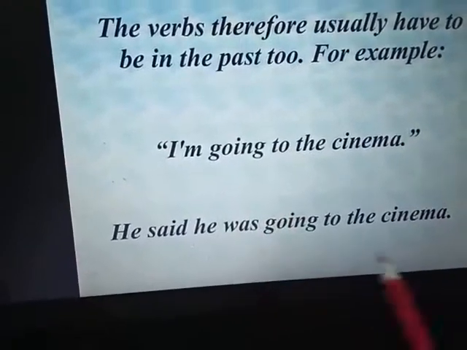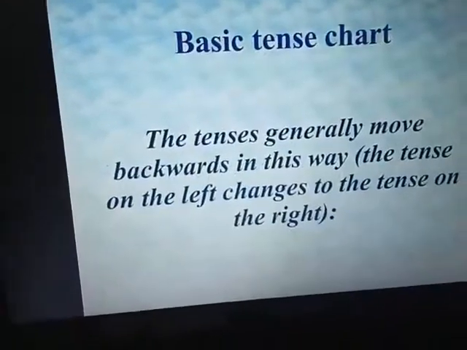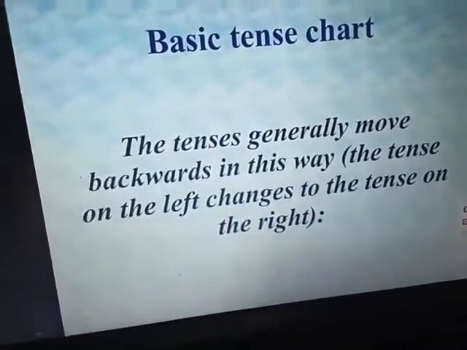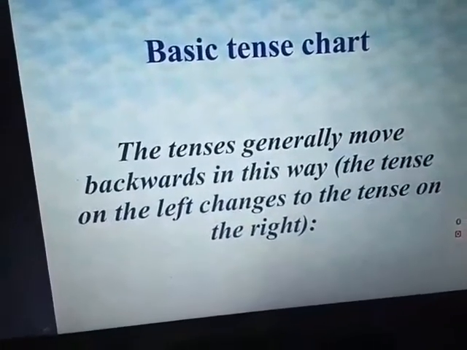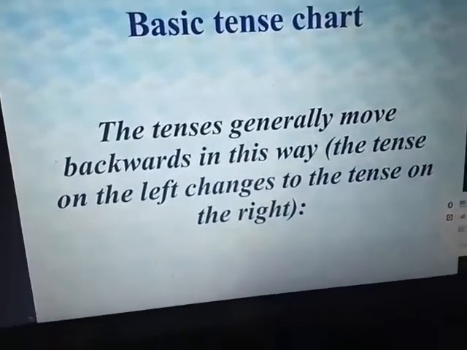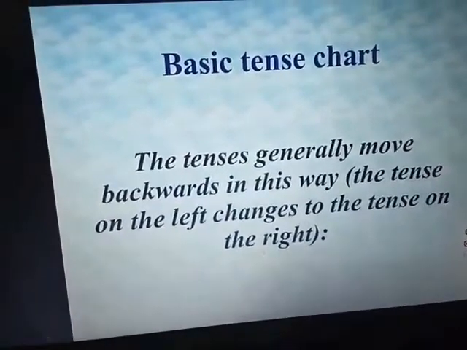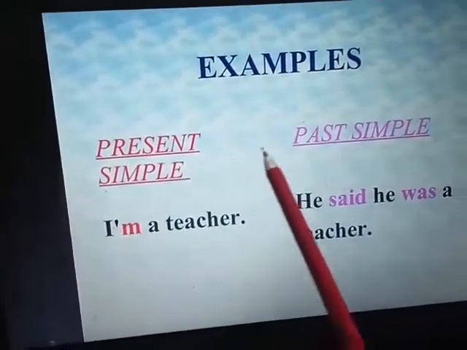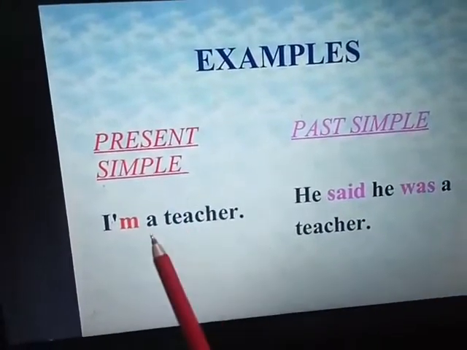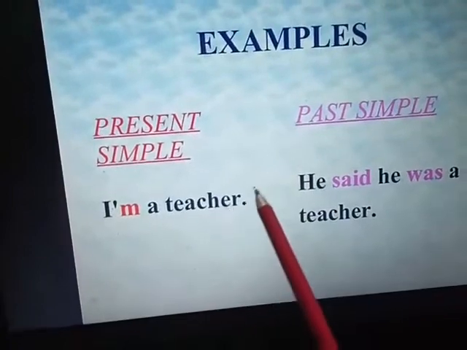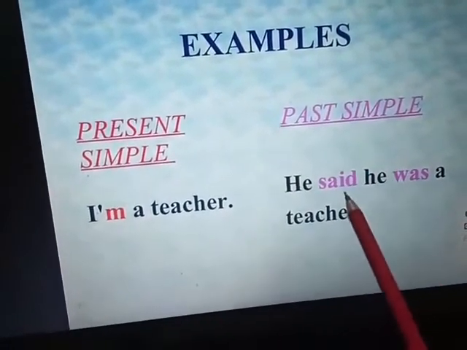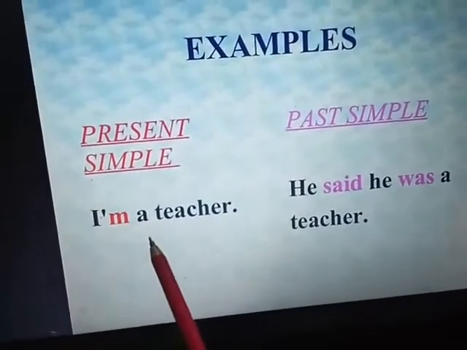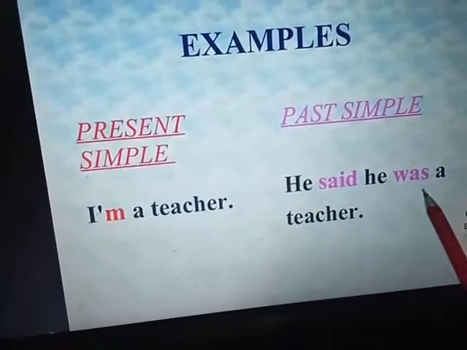Now let's see the basic tense chart. The tenses generally move backwards in this way. The tense on the left changes to the tense on the right. For example, present simple changes into past simple. For example, "I am a teacher." And when it comes to past simple, he said he was a teacher. Now am changes into was.